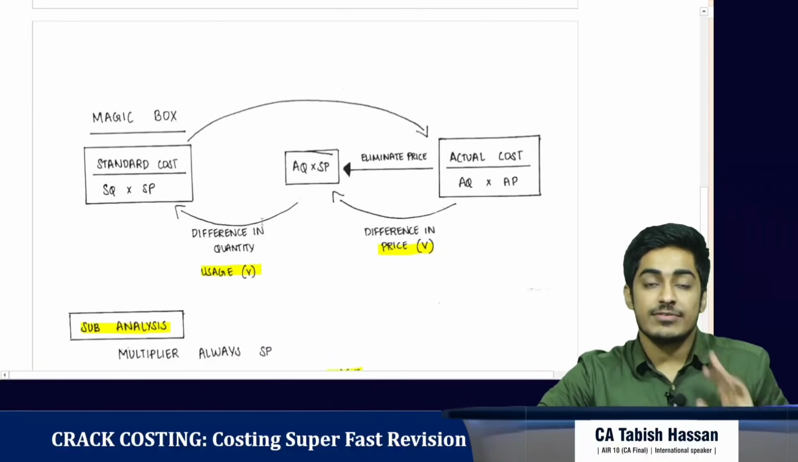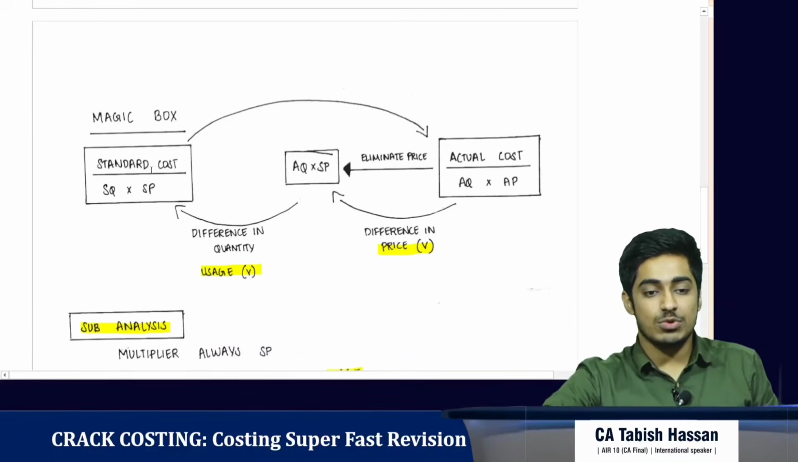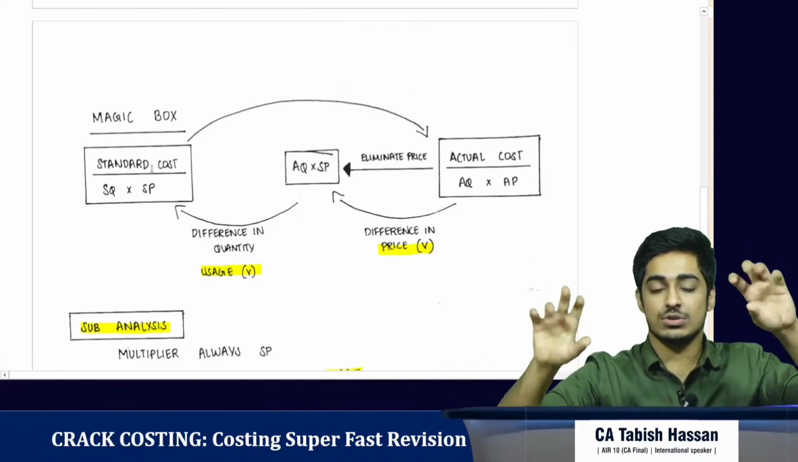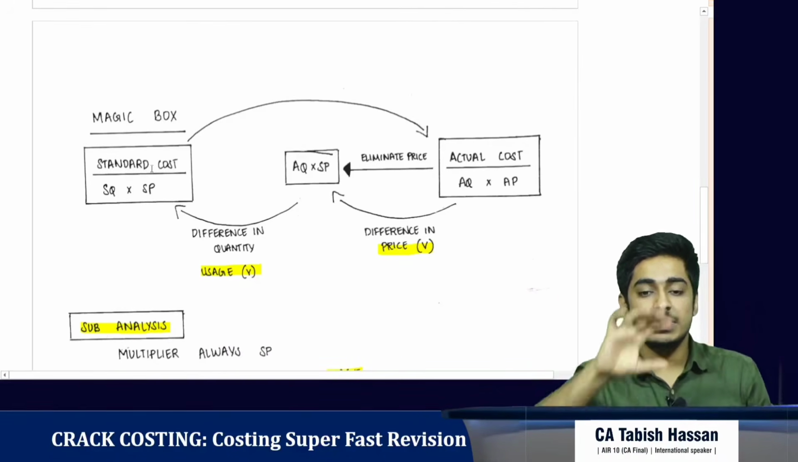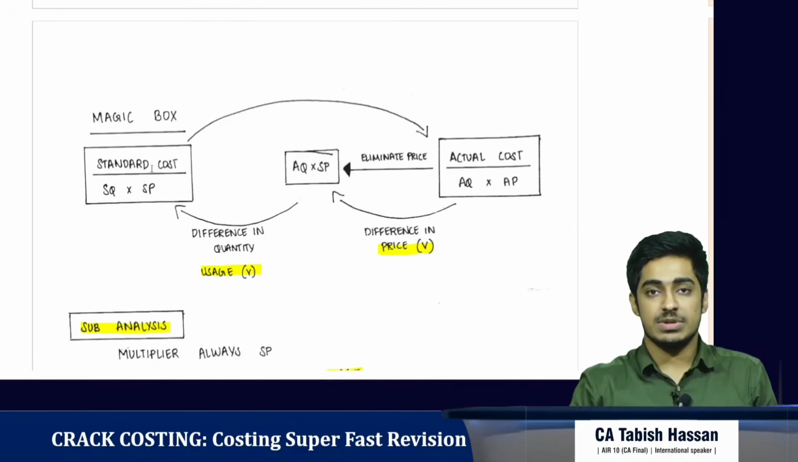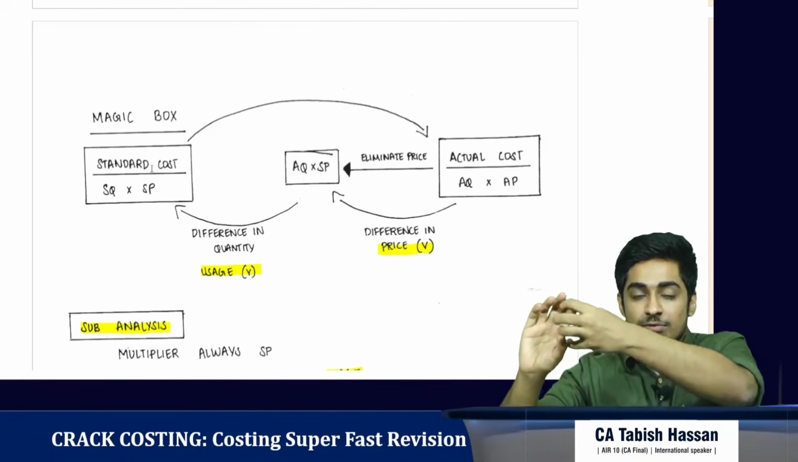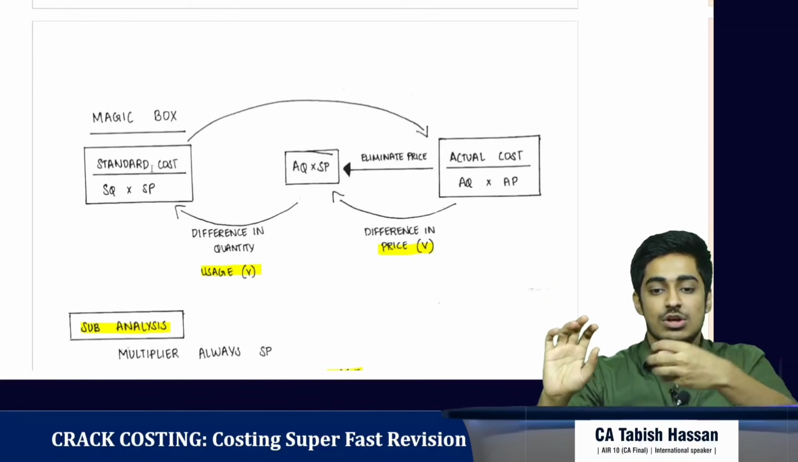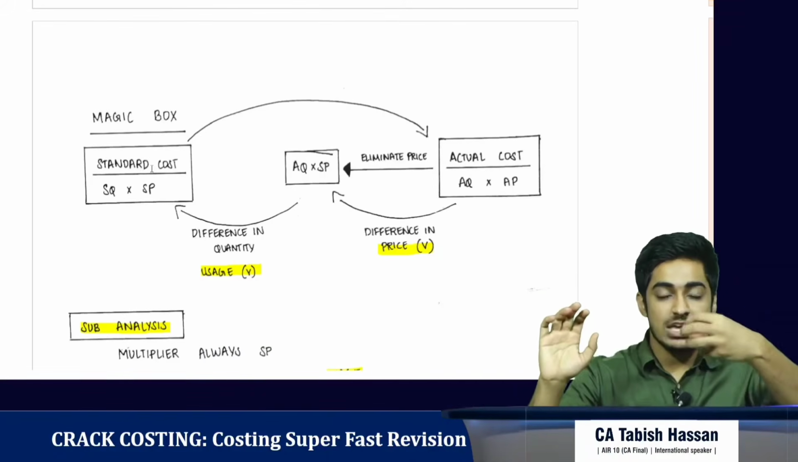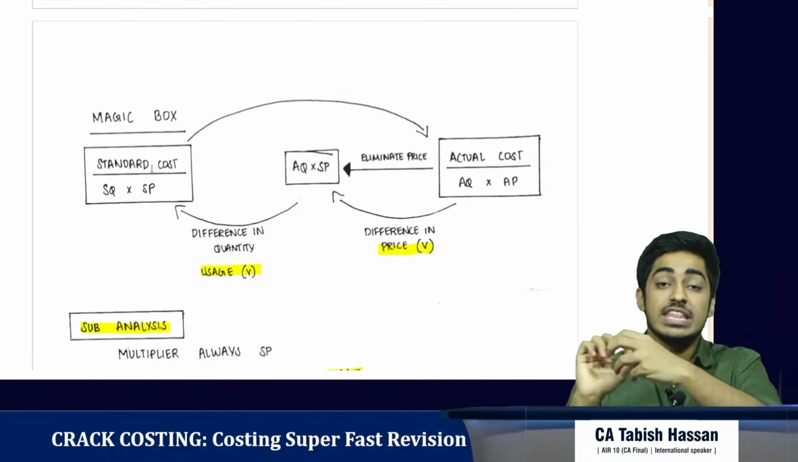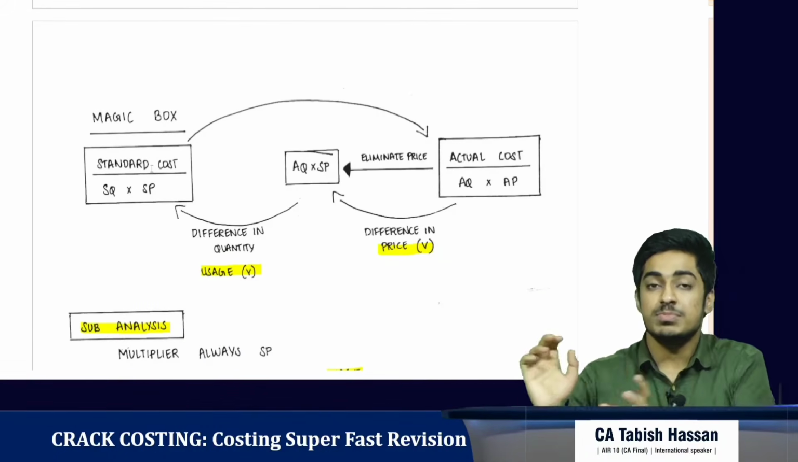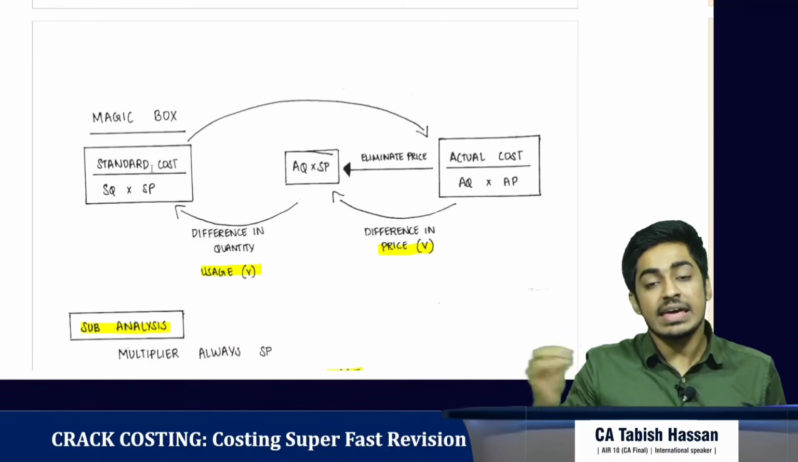Let's revise it in another format, the magic box. So we have the standard cost, we have the actual cost. Standard cost is standard quantity into standard price. Actual cost is actual quantity into actual price. From actual cost, we are eliminating the price variance. So here we have the actual price. So here we will be having the standard price. Okay, and the multiplier is actual quantity, because price we take it on the entire actual quantity.